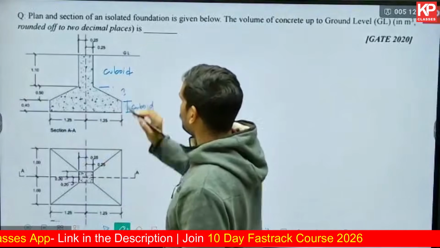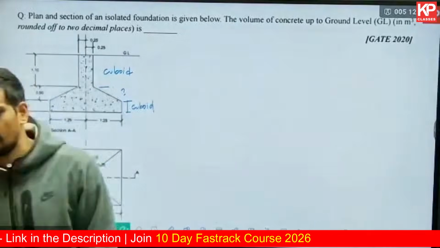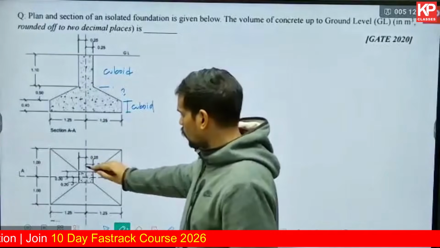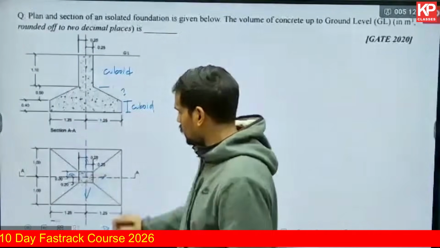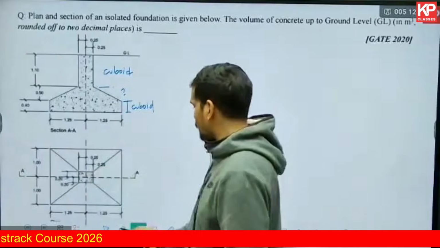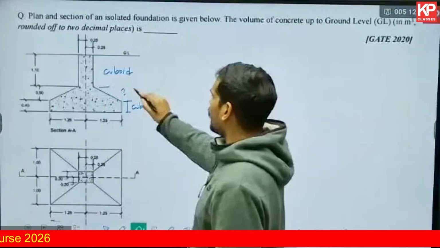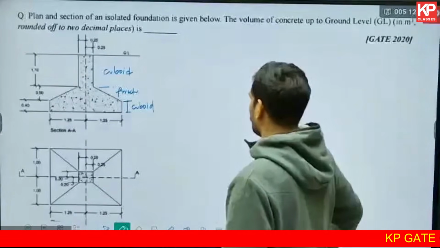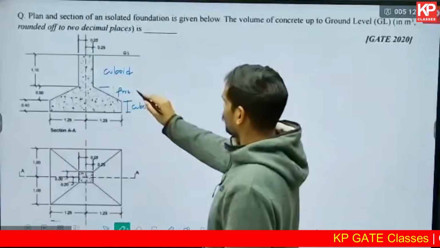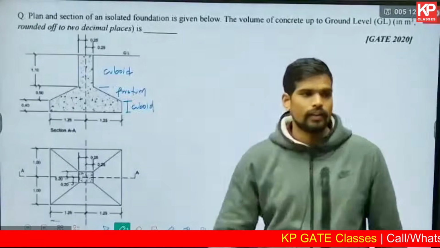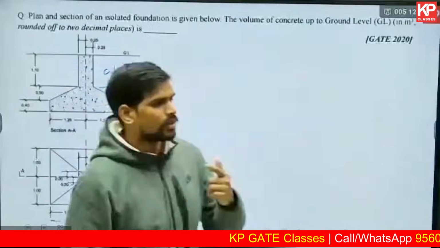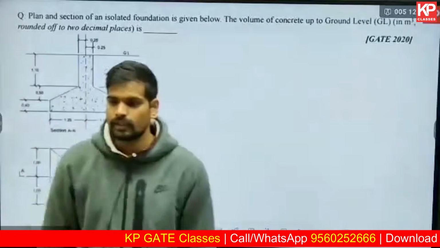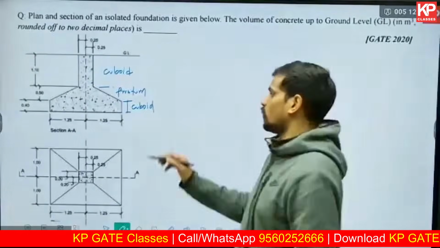Can anyone tell me what is in between these two cuboids in the solid? You see the plan also, there are sloping surfaces in all four directions. So that's basically a frustum of a pyramid, right? So here you need to apply the formula for the volume of the frustum. You need to find the volume of the cuboid plus frustum plus cuboid again. So let us find the volume of these three solids. Give me the values when I ask for them.